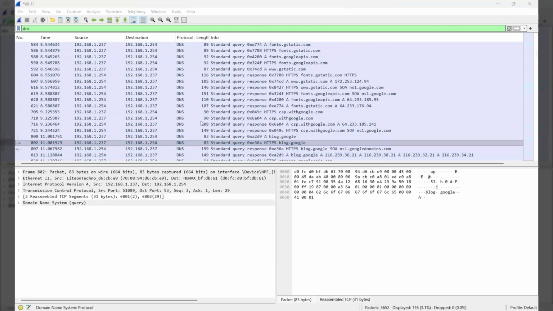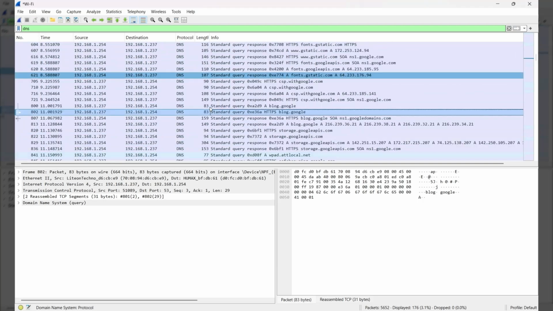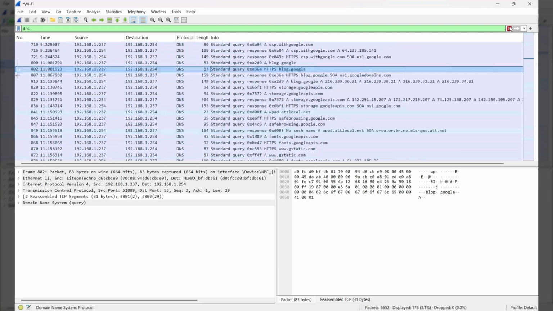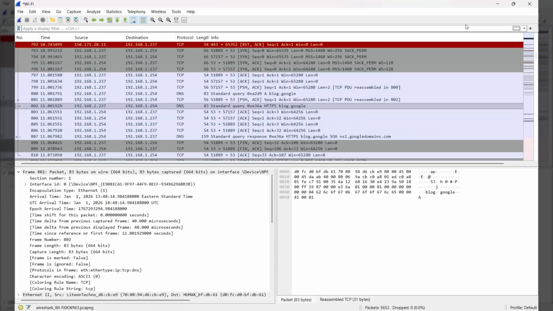You can see different types of information once you go inside, like the domain name system right here, how long it took to respond, what protocol it was using, the frames. So each packet contains a lot of information, which is the main reason you want to keep your network very secure.